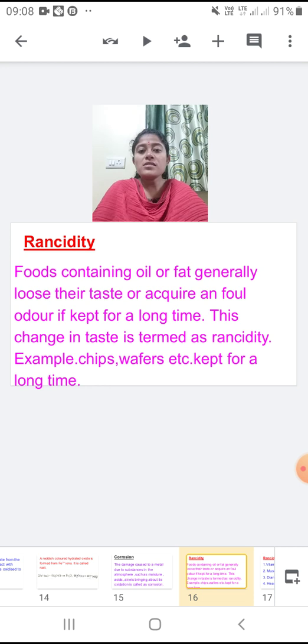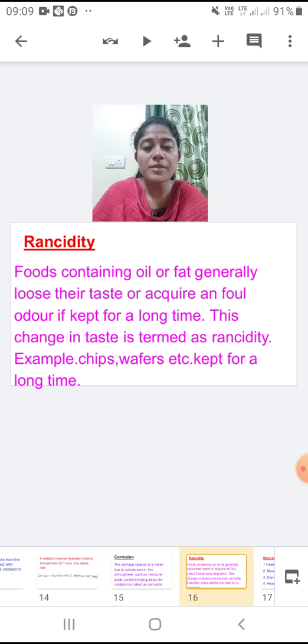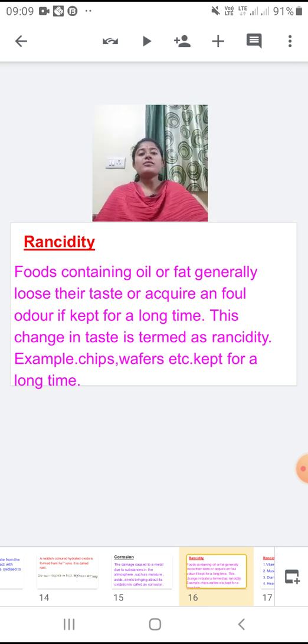Foods that contain oil or fat generally lose their taste or acquire a foul odor if kept for a long time. This change in taste is termed as rancidity. See the chips, wafers, or when your mother makes chiuda and all.